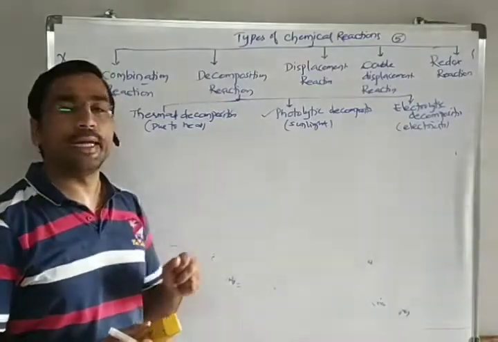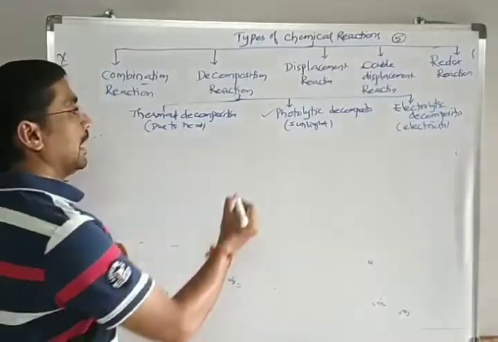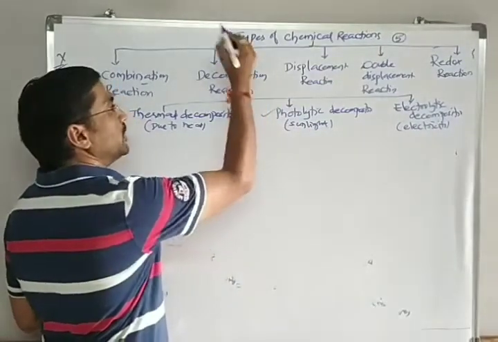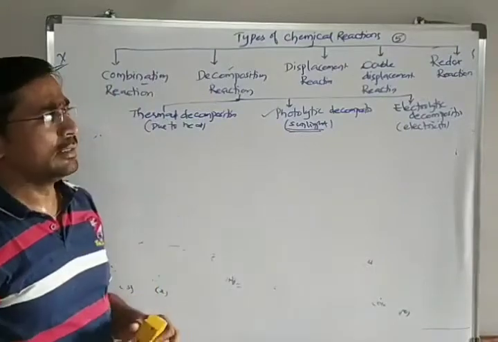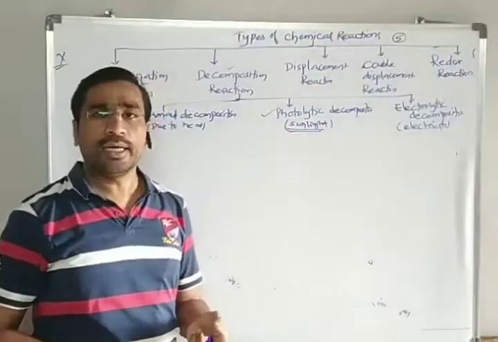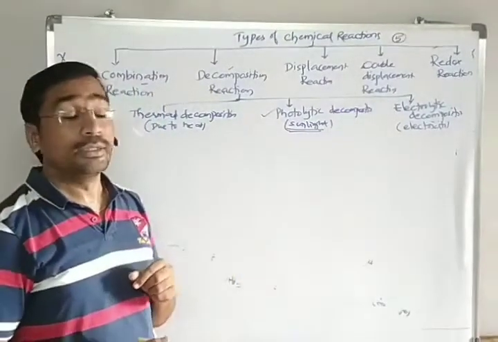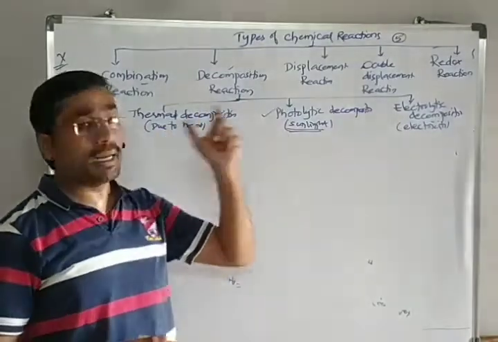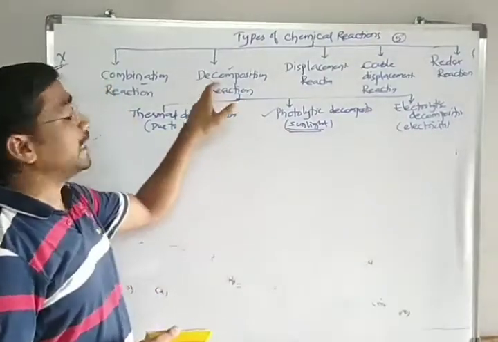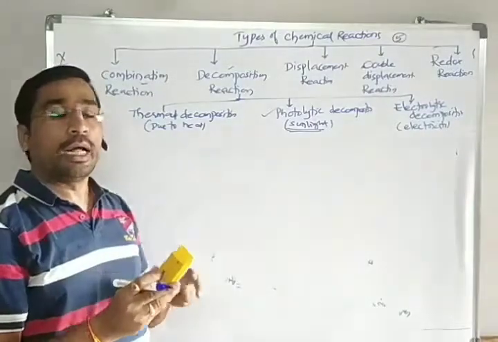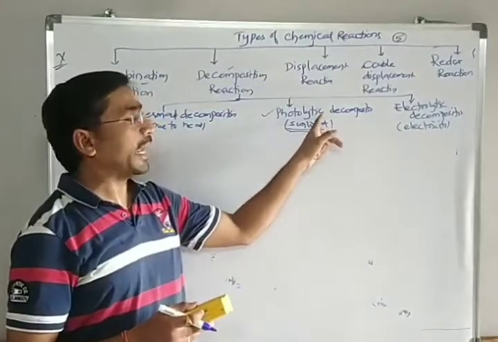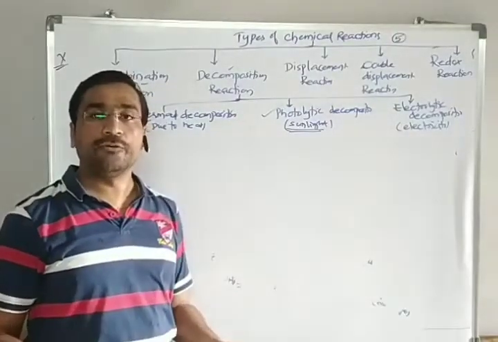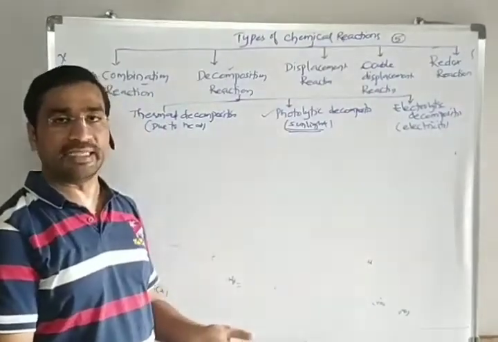What is this photolytic decomposition? As a definition, if a decomposition reaction is carried out with the help of sunlight, sunlight gives us energy, nothing but heat. So if the heat given by sunlight helps in the decomposition of one compound into two or more products, then it comes under photolytic decomposition, or photochemical decomposition as we can also say.